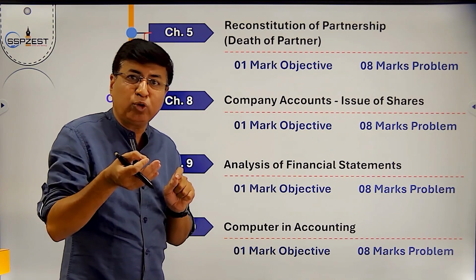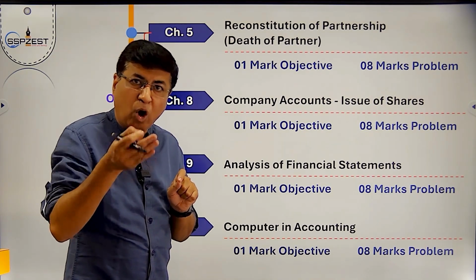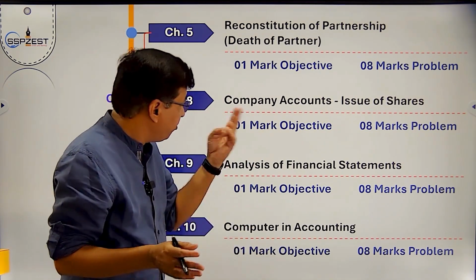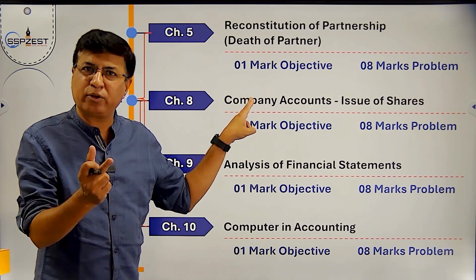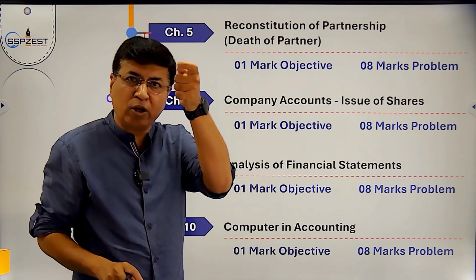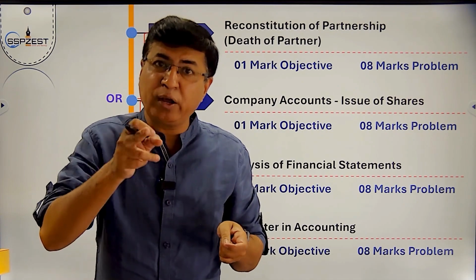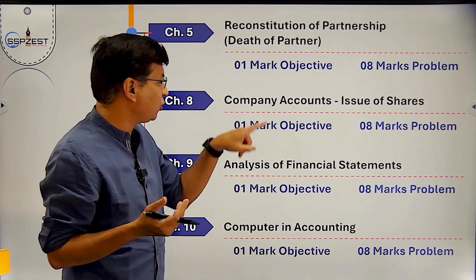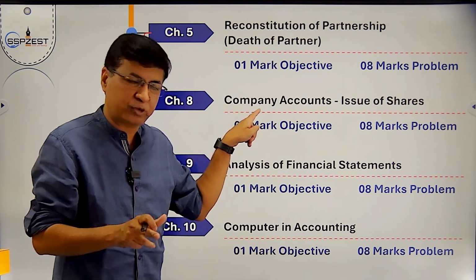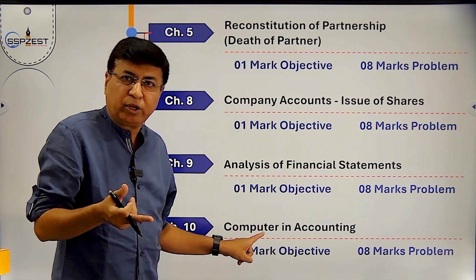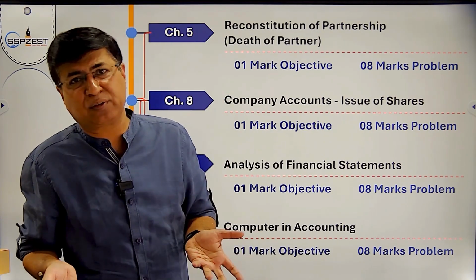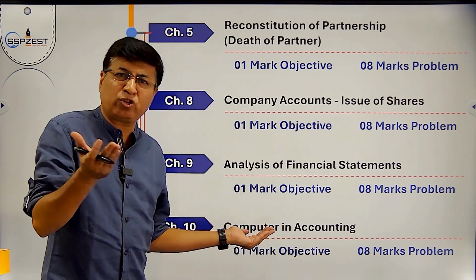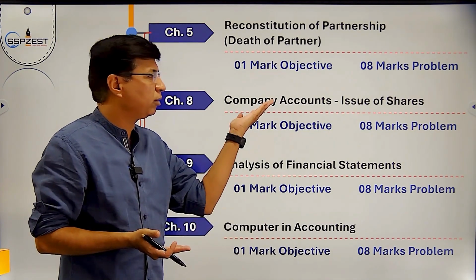He may reduce half, 1 or 1.5 marks, because it's theoretical and there is no challenge. But in issue of shares, there are journal entries. If all journal entries are correct, you will get 8 out of 8. So if you are dreaming 100 out of 100, I will suggest go with issue of shares and not with theory. But if you just want to pass or you want to get something marked, you can learn just 2 questions from computer accounting and skip this part.